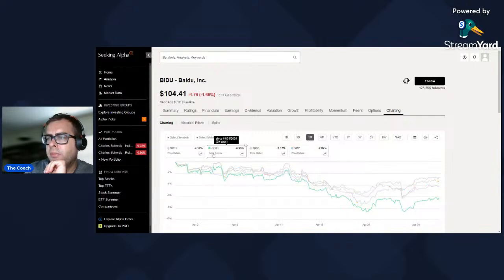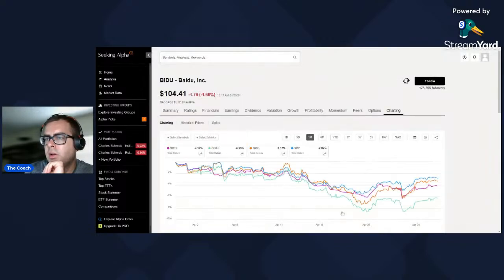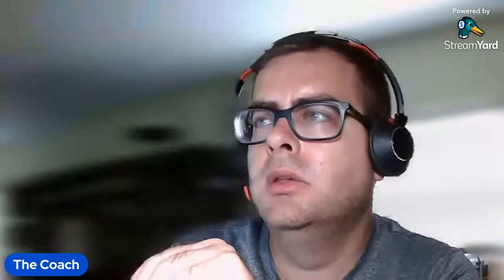Okay, so everything's down over this time frame, but XDTE and QDTE are down slightly more, but they've paid dividends. Let's do total return. Total return should be interesting on these since it's weekly. Total return is still underperforming the indexes. Okay, so there we go. There's how it looks on the chart for visual learners.